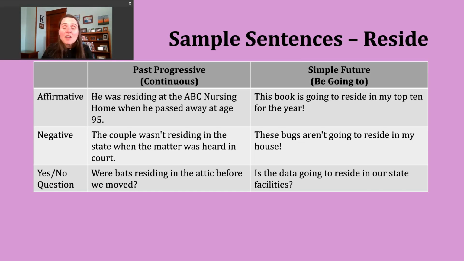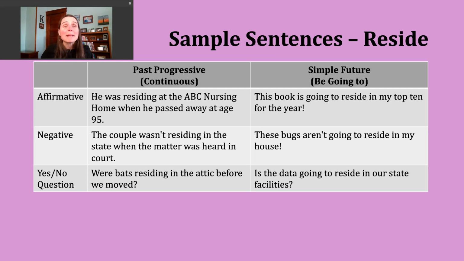Okay. I thought this would be a nice example to show us what happens frequently with the past progressive. So it's pretty common to see two verbs in sentences with the past progressive. One is past progressive, then the second verb many times is going to be in the simple past tense. That's our interrupting action. So we have one action that's continuing or ongoing, and it gets interrupted by a second action. So here, was residing is in the past progressive, and then we have kind of a sad verb there of passed away, right? That's in the simple past tense.